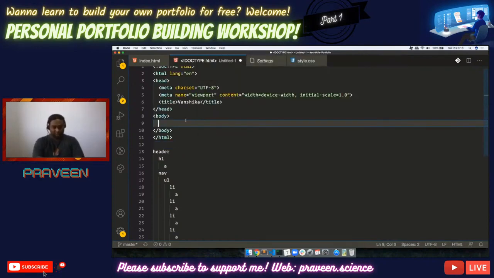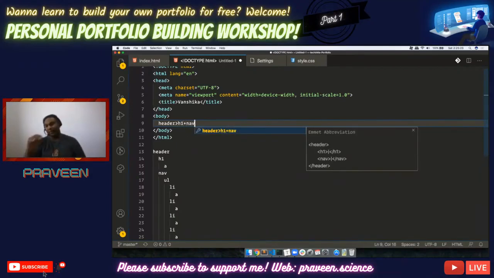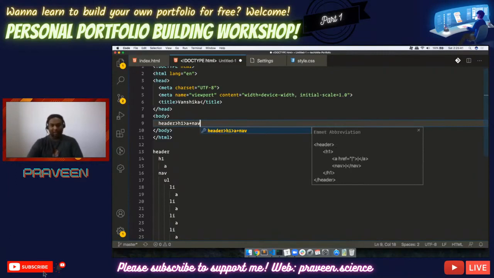What I do here is, header is the parent, right? I just put a header. Inside that I need 2 children. So I can put H1 plus nav. So this will become header, and inside that there is H1 and there is nav. 2 tags are there inside. Now the problem here is, I want to put another tag after H1. So if I do something like this and type in nav, the nav becomes a child of H1. No, I don't want this to be a child.